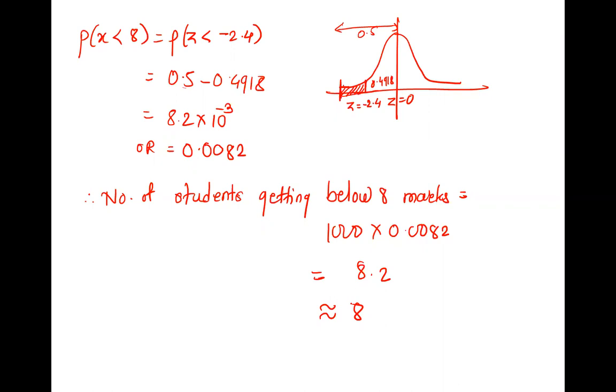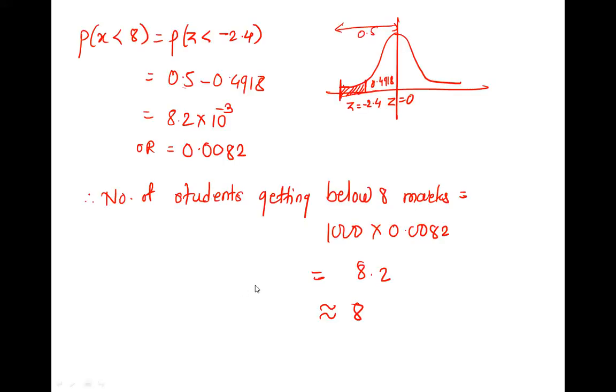Is there any doubt? Okay, write the next question.